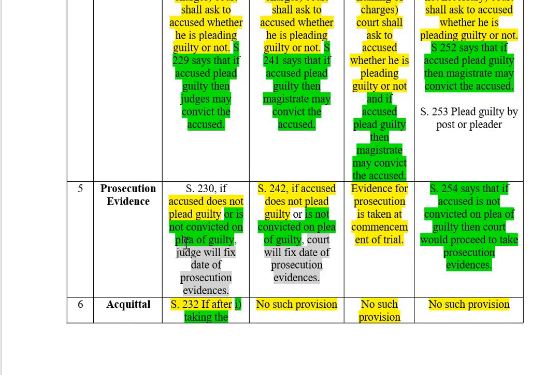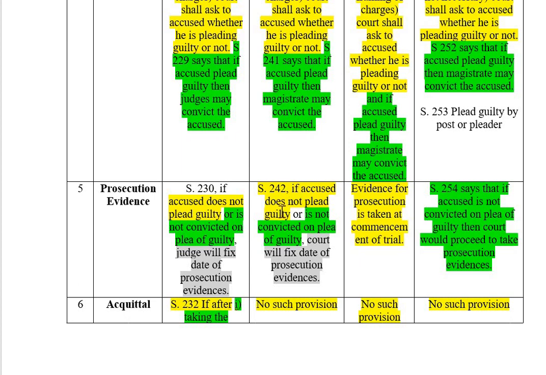The prosecution will also submit a list of the witnesses whom the prosecution wants to send a summons through the court. So they will make a list and give that list to the court, and they will state these are the persons they want in court, and then someone will be sent to those people, and through their summons they will be called. The same happens when defense evidence comes.